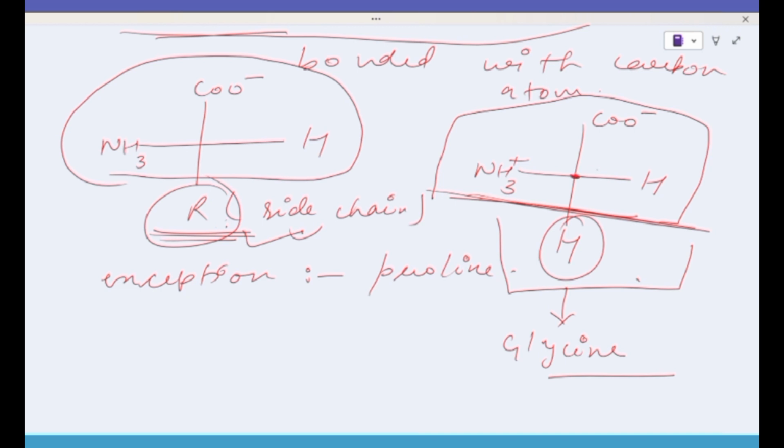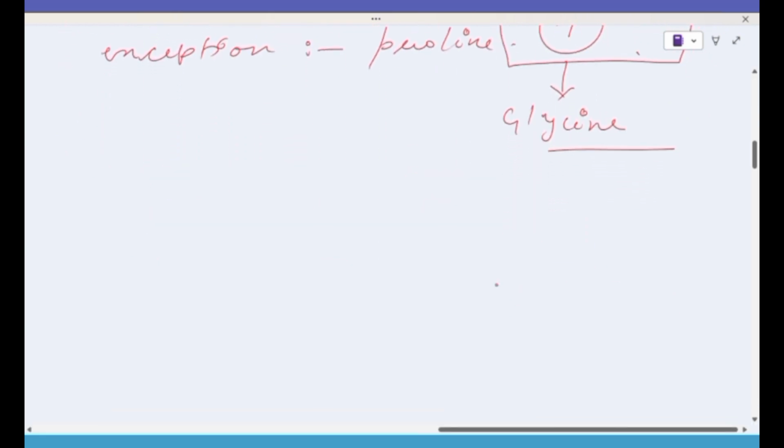One more thing: some structures we see in this way. The carbon attached to the upper one is considered the alpha carbon, this one is the beta carbon, and the next, the center one, is the gamma carbon.